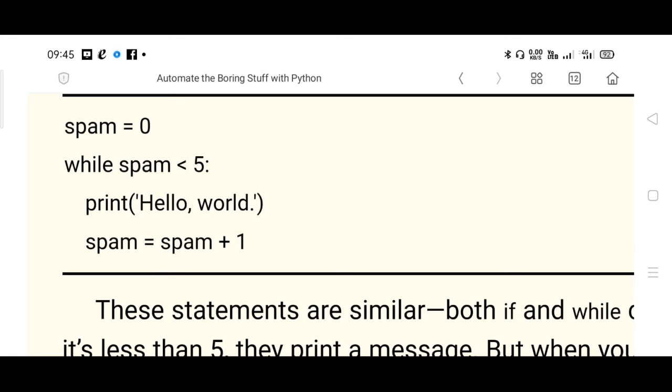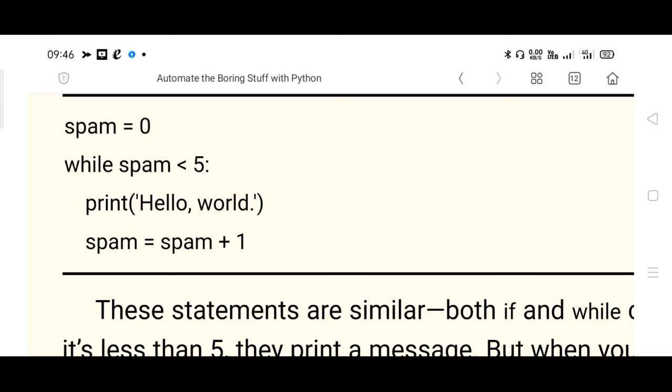Come back to the same location. That is what repetition is, right? Come back to the same location, that is the while location, while spam. Now the new value of spam is 1, less than 5. Hello world, print again. Increment spam by 1, 1 plus 1 will be 2. 2 less than 5, the condition is true. Hello world, you print. 2 plus 1.